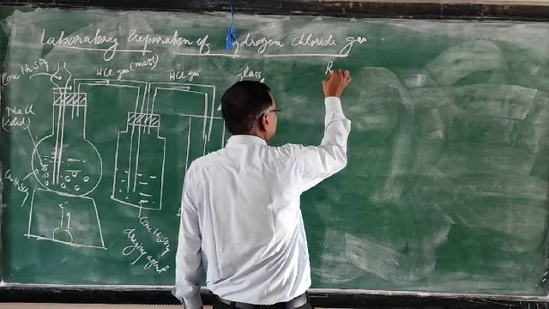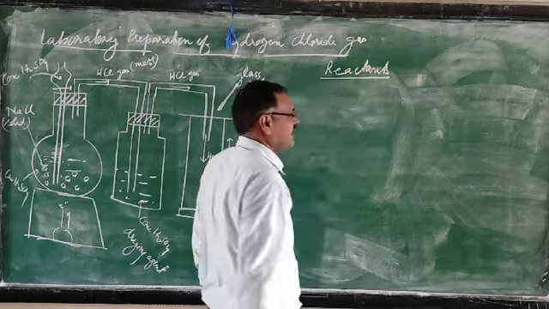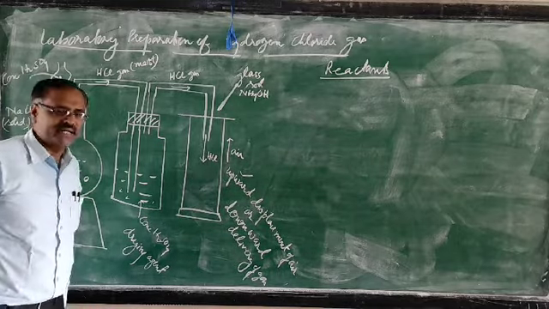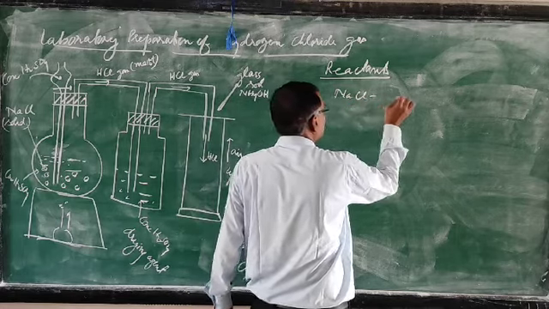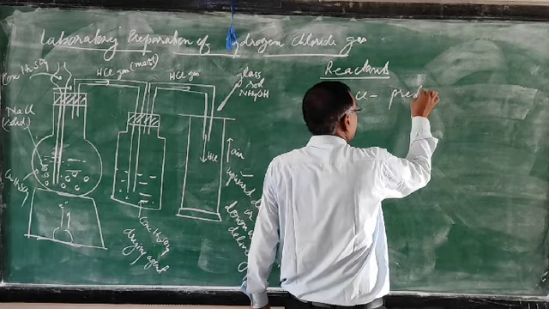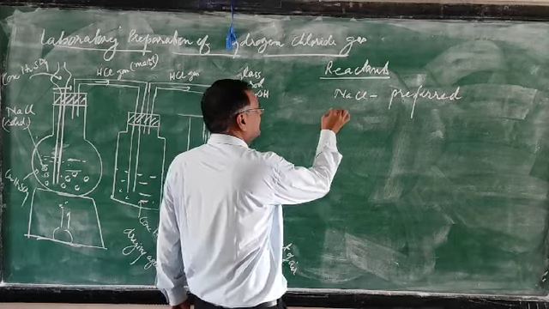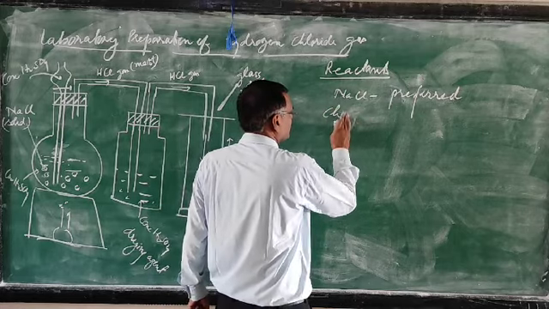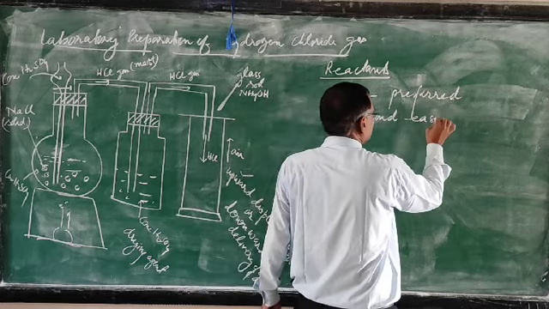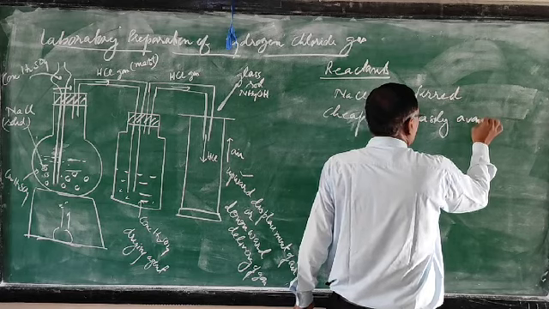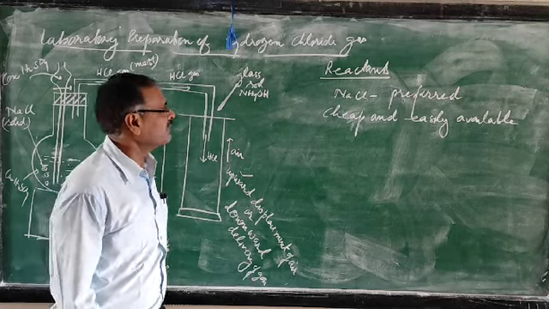First point, about reactants. As we have seen, any metallic chloride can be used, but sodium chloride is preferred. Why is sodium chloride preferred? Because it is cheap and easily available.